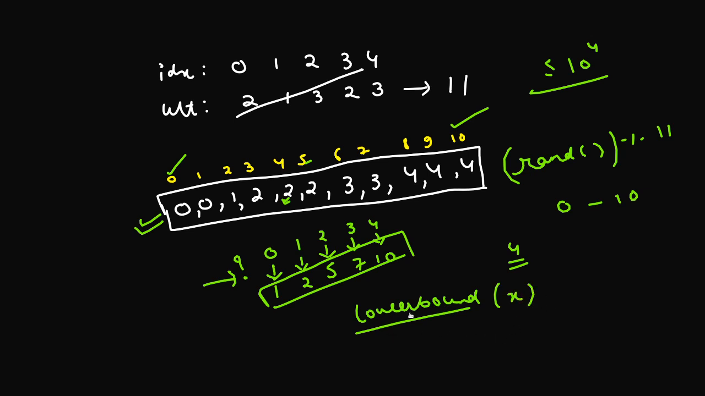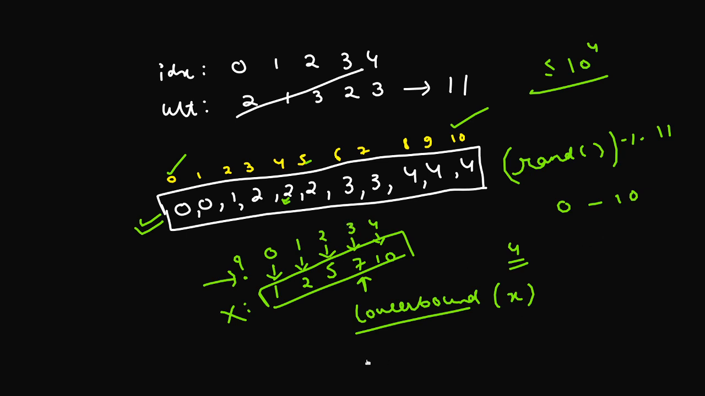So, for example, what is the lower bound of 6 in this array? If you see, this 7 is the number which is the first number which is greater than or equal to 6 in this whole array. So, let me just name this array as capital X. So this 7 is the first number which is greater than or equal to 6 in this whole array, and this 7 is actually located at the index 3. Okay, so this is what the lower bound of 6 is, and it's present at the index number 3.